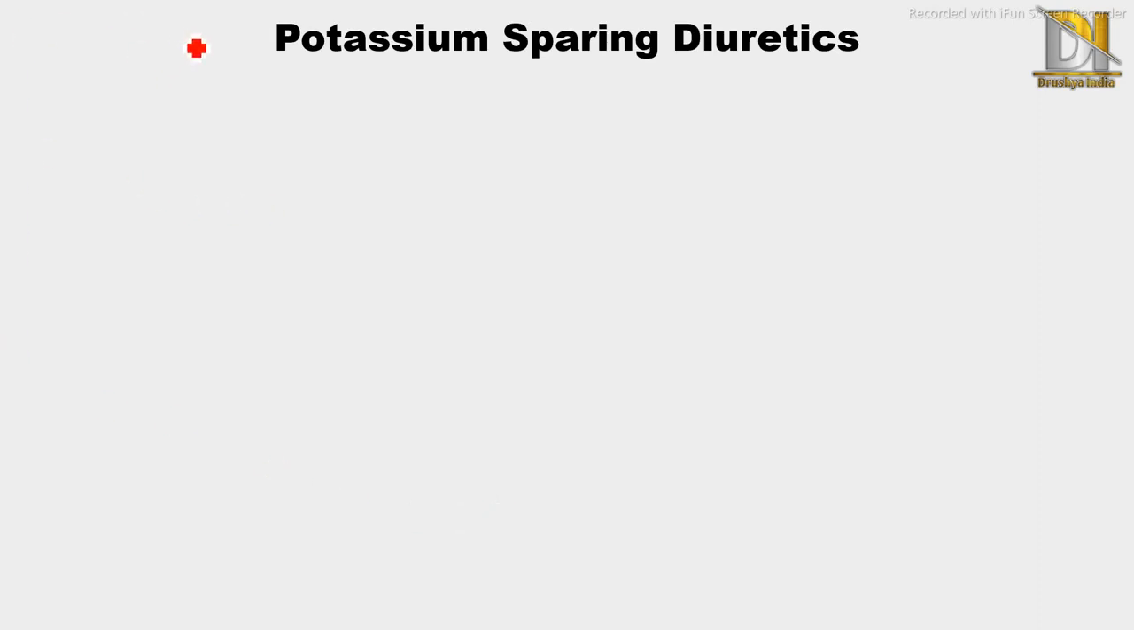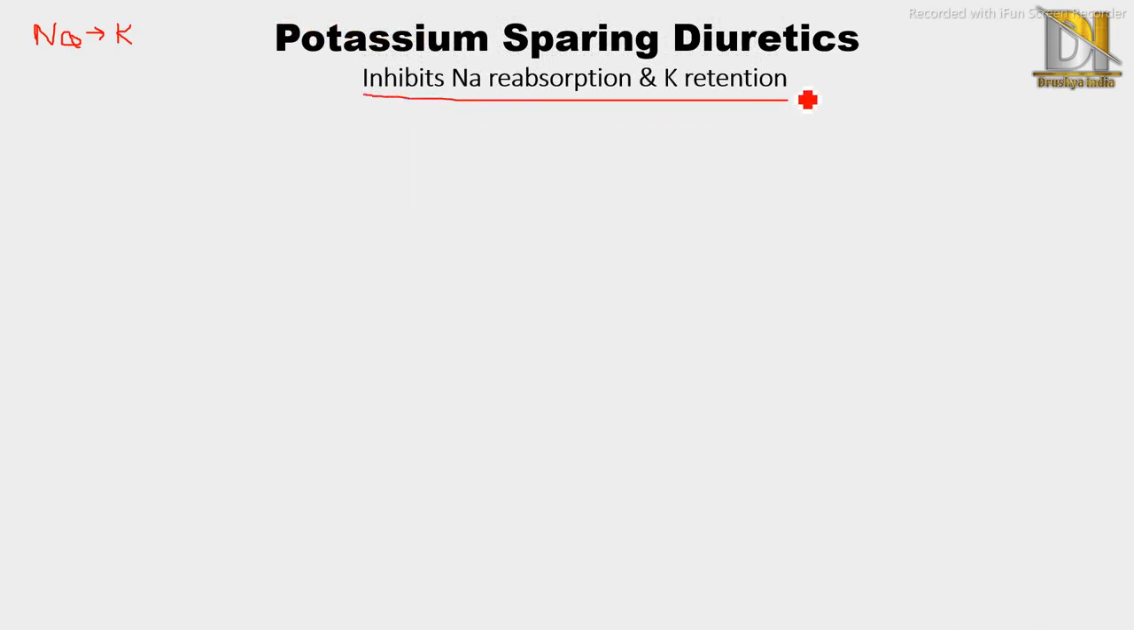As we have discussed earlier, along with sodium, potassium is also excreted from our body, which causes one of the important adverse effects, because potassium plays an important role in our body regarding the central nervous system. So in order to tackle that problem, a new class was introduced, that is potassium sparing diuretics. They inhibit sodium reabsorption and cause potassium retention.